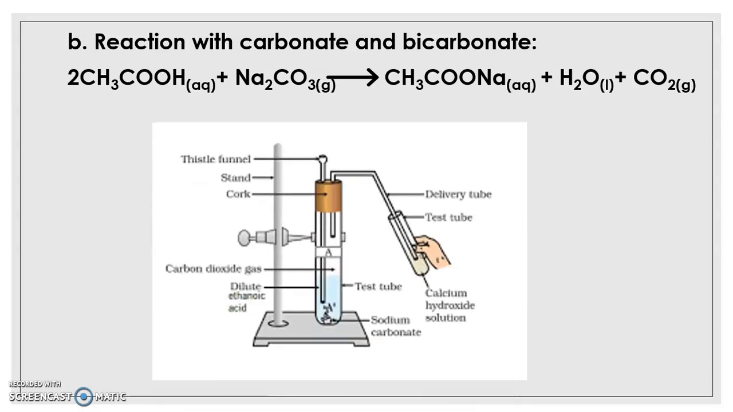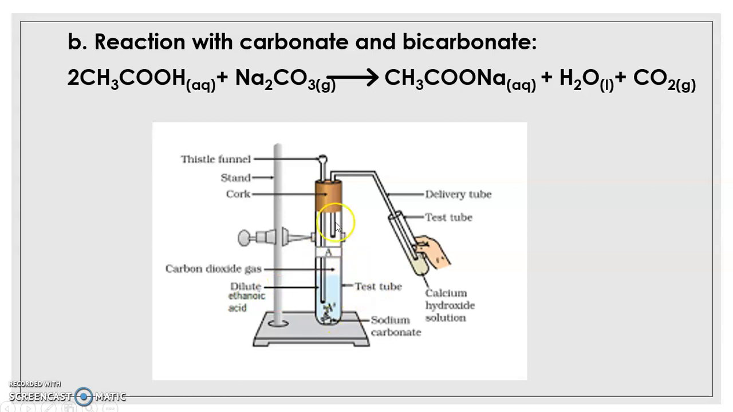This diagram represents this reaction. It is carried out in a test tube. This test tube is fitted with a cork. In this cork, you will see a thistle funnel, to add your reactants, and there is this tube. This thistle funnel is actually not at all required. This tube is called a delivery tube. Now this delivery tube is inserted in another test tube in which you take calcium hydroxide solution, which is called lime water.